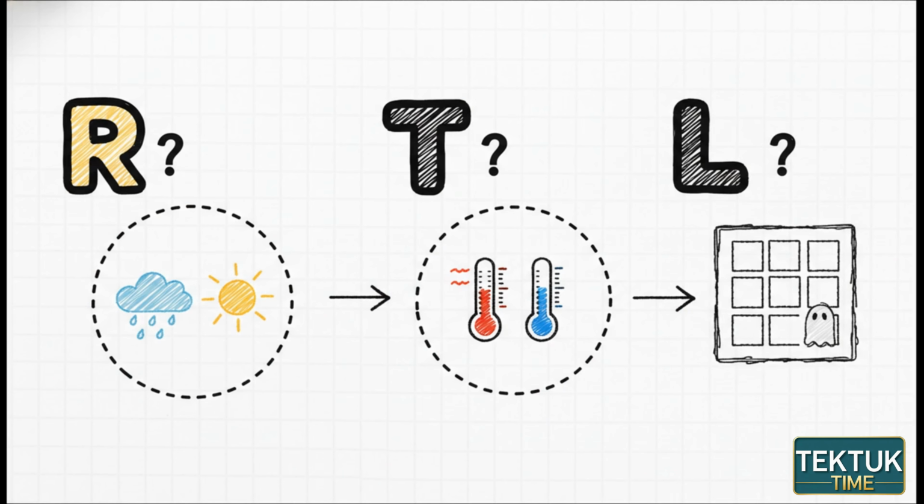For example, we could create a random variable R to ask, is it raining? And the domain, the only possible answers, are true, false, simple. Or T for temperature, with a domain of hot, cold. Or we could even have L for our ghost's location, where the domain is a whole list of possible grid coordinates. It's a really simple but powerful way of defining exactly what the AI is trying to figure out.